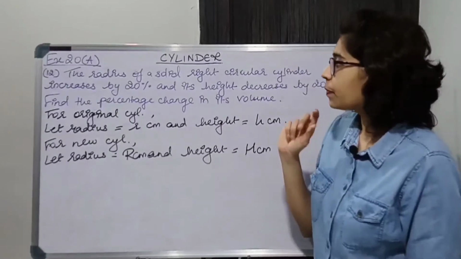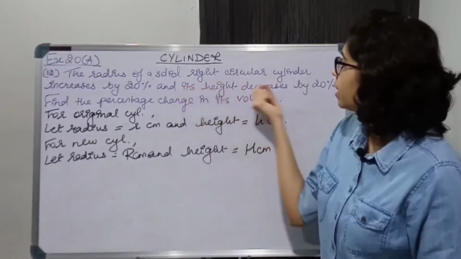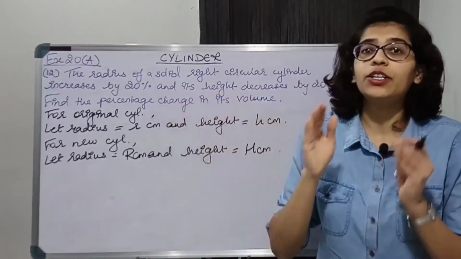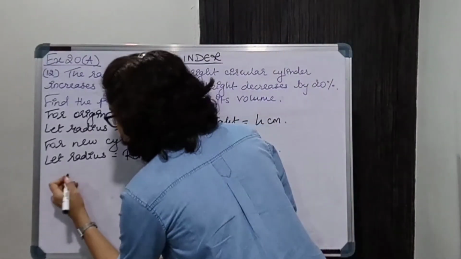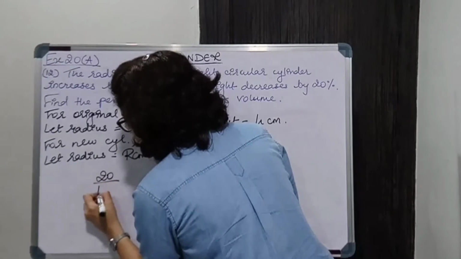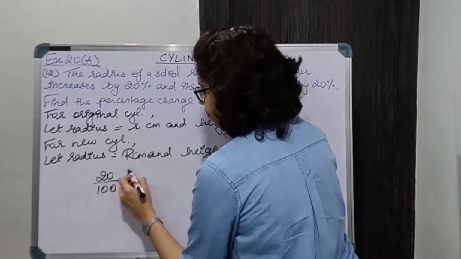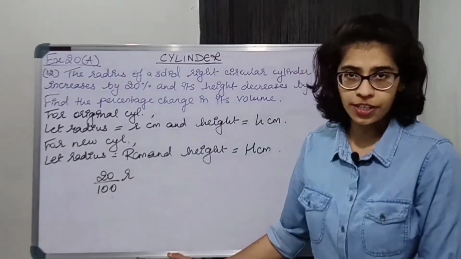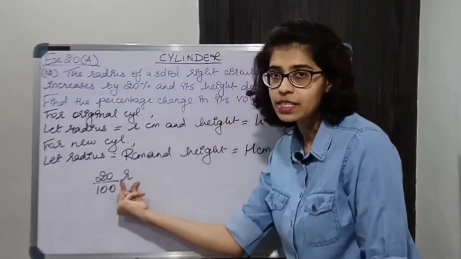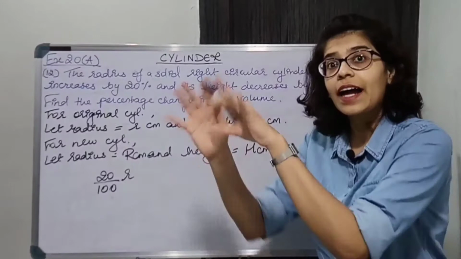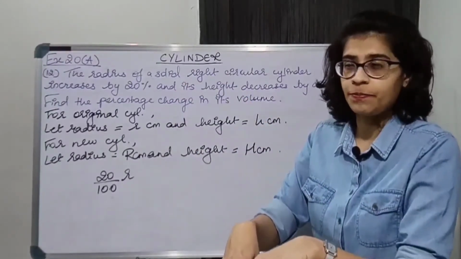Now we'll relate this new radius and new height with the original radius and original height. Okay, we are given that the radius of the cylinder is increased by 20%. 20% means 20/100 of the original radius is added to the original radius.